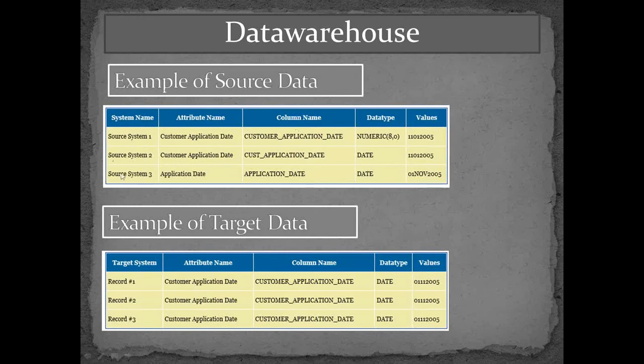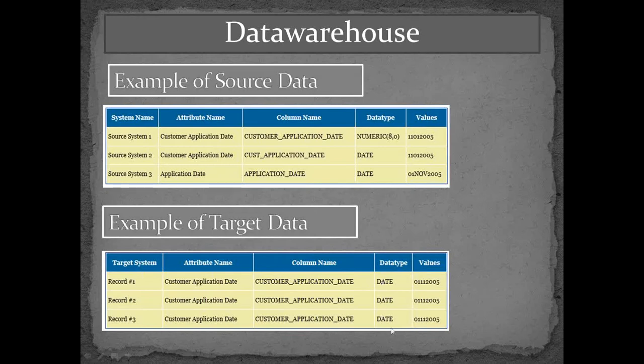Now when we merge these three source systems into our data warehouse, we will create only one standard database and one standard data type. So all three records in the target system would be represented by only one column name.